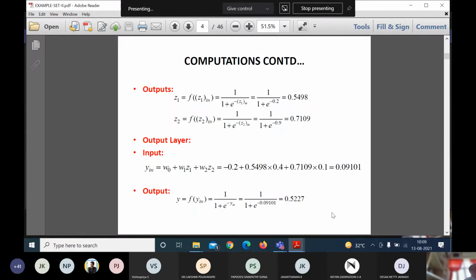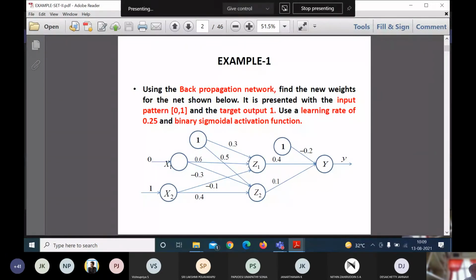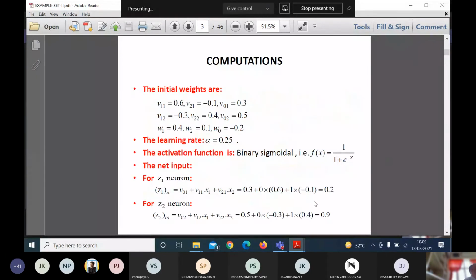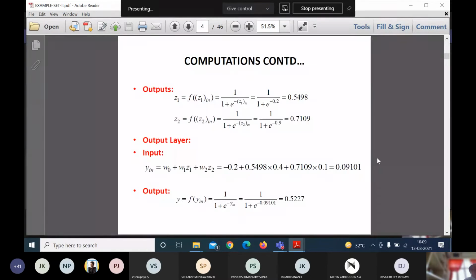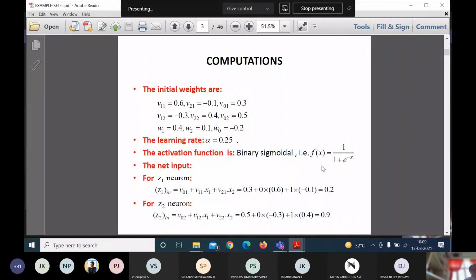Then I need to calculate the output. So the input is calculated, then I need to calculate the output. I supply a binary input pattern 0, 1 to X1 and X2, and the input layer nodes accept that input and forward it to Z1 and Z2. So at the input of Z1 and Z2, the value is processed and given as 0.2 and 0.9. Now I need to calculate the output, so I apply the binary sigmoidal activation function, f of x equal to 1 divided by 1 plus e power minus x.